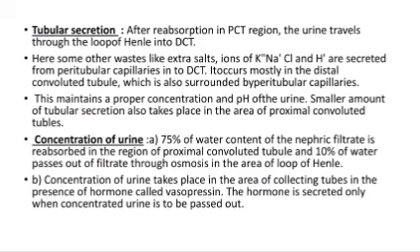Fourth one is concentration of urine. 70% of the water content of the nephric filtrate is reabsorbed in the region of the proximal convoluted tubule, and 10% of water passes out of the filtrate through osmosis in the area of the loop of Henle. Concentration of urine takes place in the area of the collecting tubules in the presence of a hormone called vasopressin. The hormone is secreted only when concentrated urine is to be passed out.